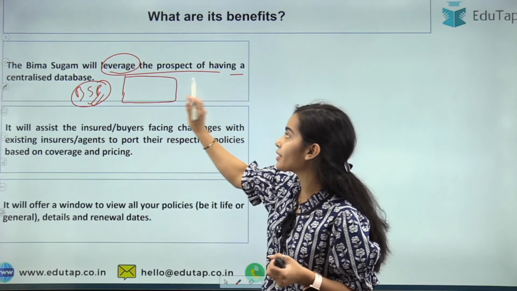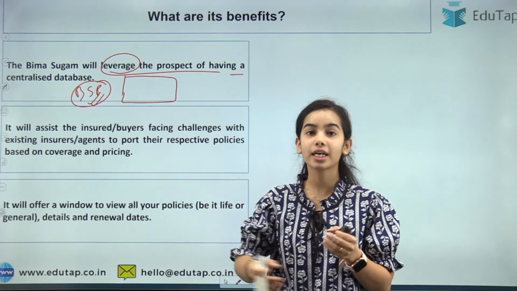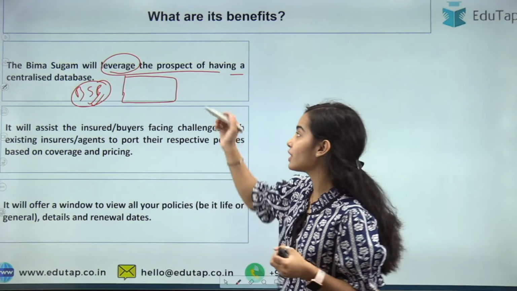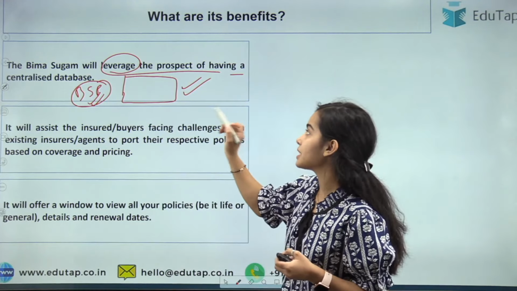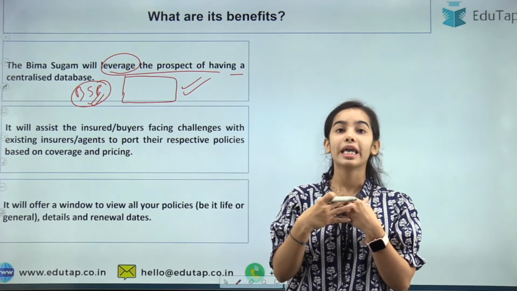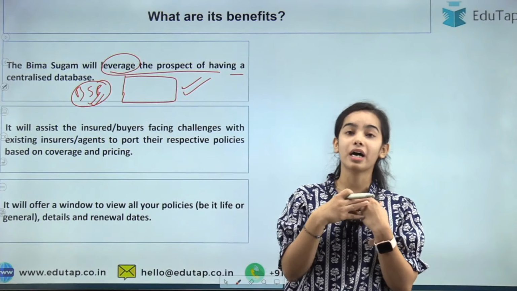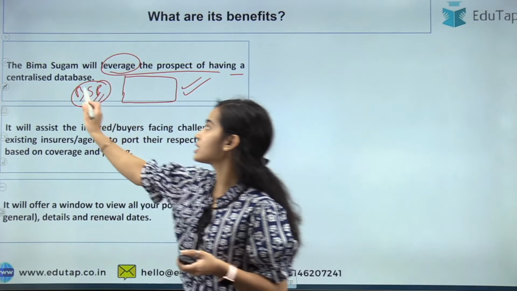So it can create a centralized database where all the insurance that is being sold and the complaints that are being raised, all of that information is present in a single database. Through the single database, it can be seen that if I am raising a complaint, how many policies I have, in which policy I have the complaint, and against which company I have the complaint. All of that can be seen through the centralized database.